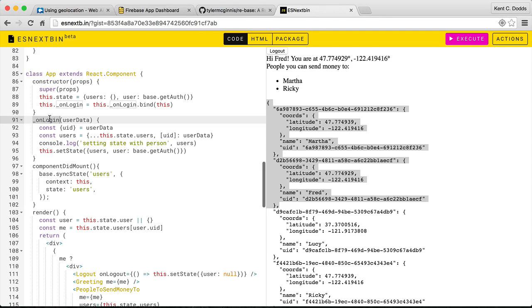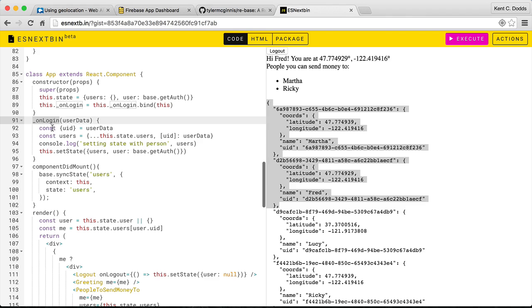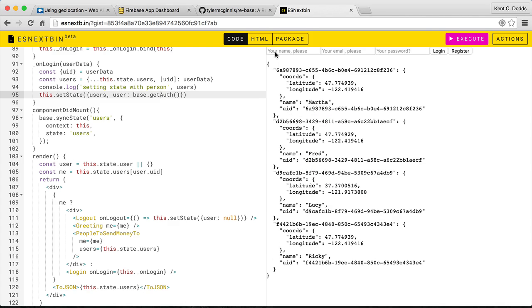Then when that login happens, I'm going to call this onLogin function, get the UID from the user data, make a copy of this.state.users and tack on a UID property with that user data, and then I will set state with that and update the logged in user with the base.getAuth. From there it'll re-render and I'll get this fancy stuff so I can log out. Boom.